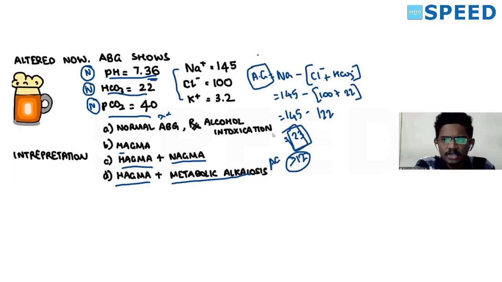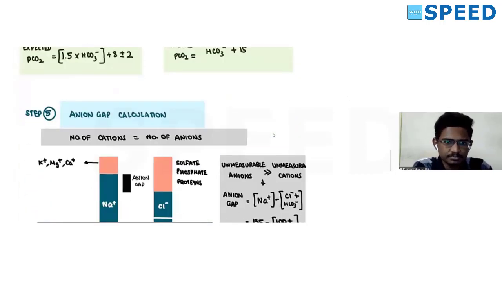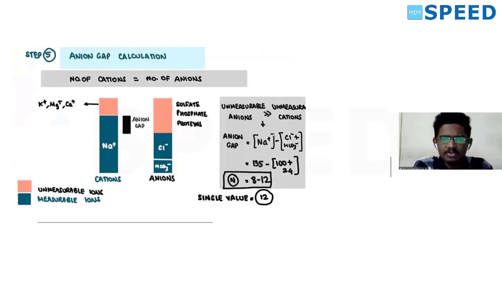So what is this anion gap and how do we apply it in the question? Anion gap is a simple concept. The number of cations in your body is always equal to the number of anions. Of the measurable cations, only sodium is taken as the measurable cation, even though we measure calcium and magnesium.